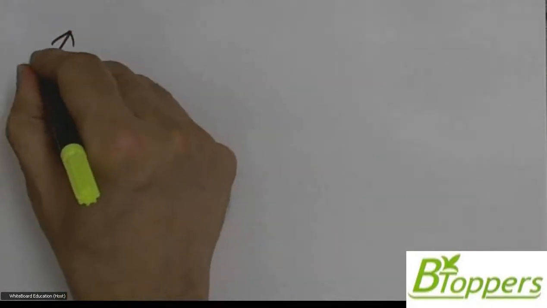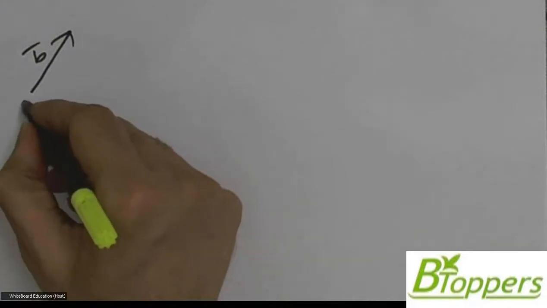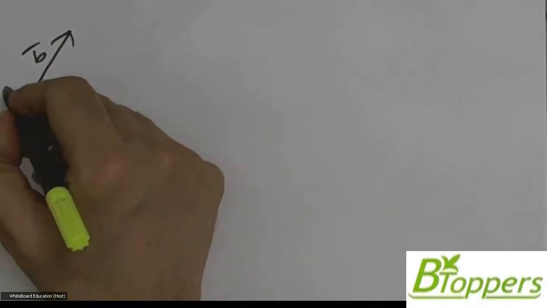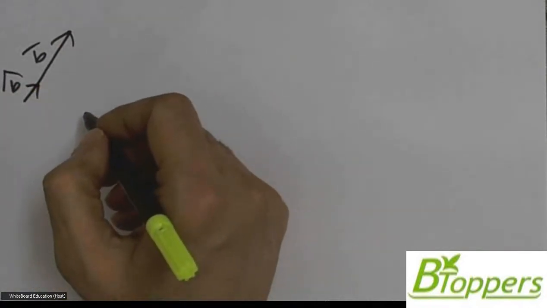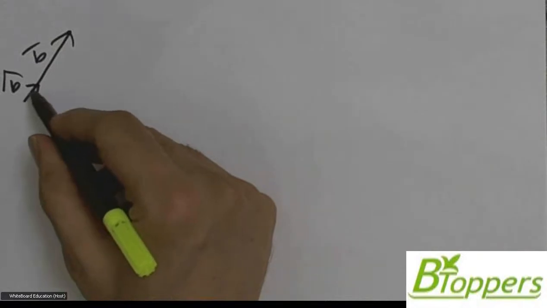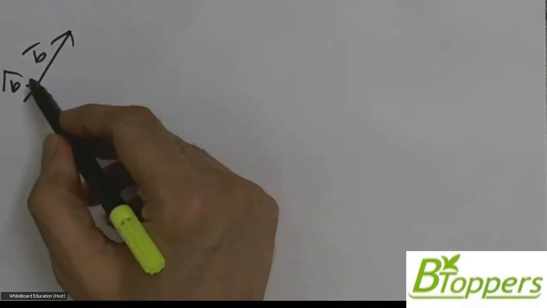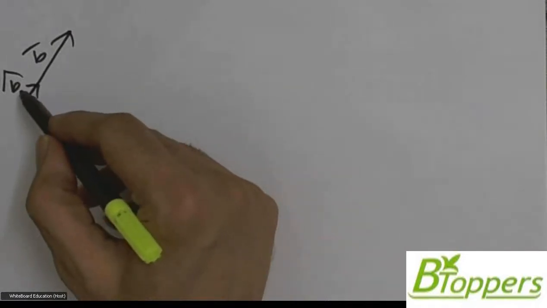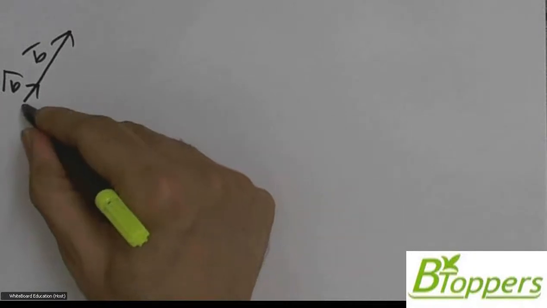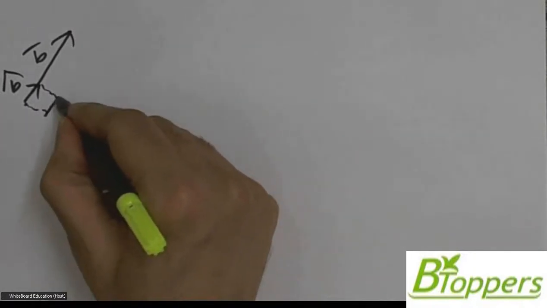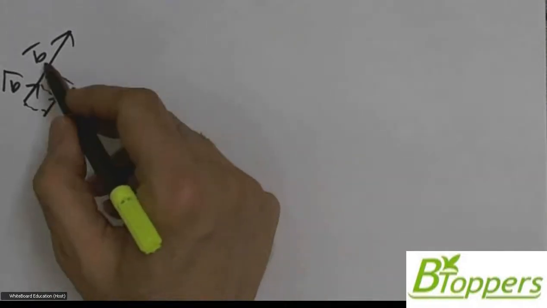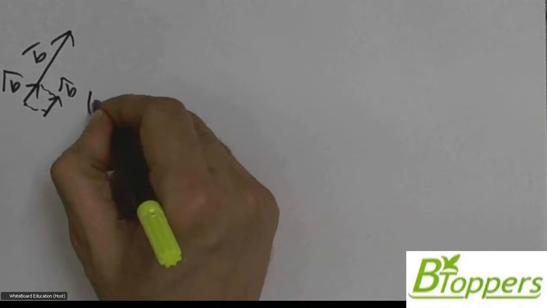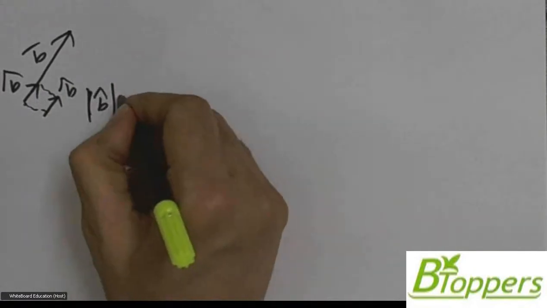Suppose B bar is another vector, then the unit vector which has the same direction as the vector B bar is denoted by the symbol B cap. It means if B bar is one vector, B cap represents another vector. You can show it separately. The direction of vector B cap is the same as the direction of vector B bar, but the modulus of vector B cap is 1.